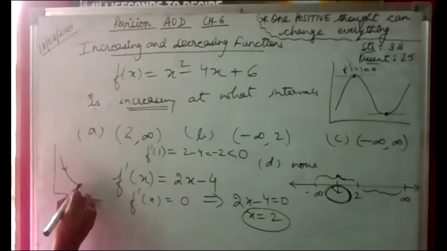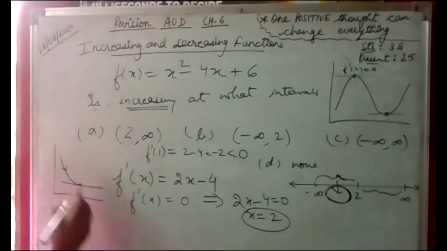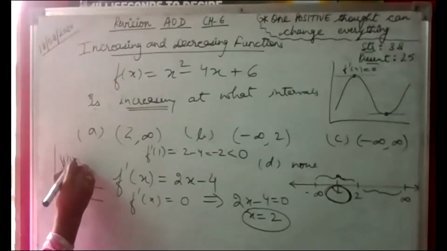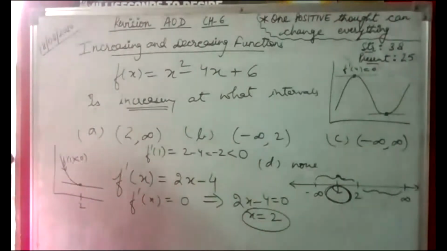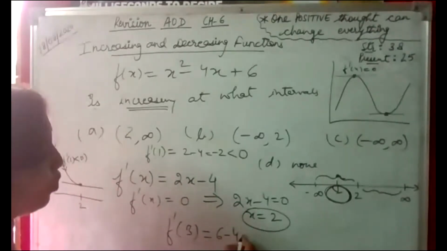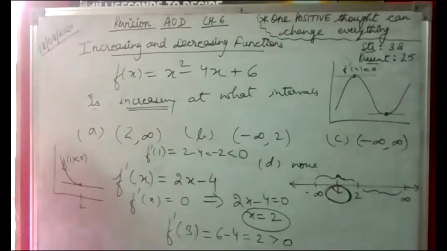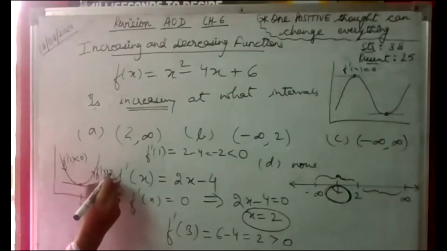This is point 2. The function is decreasing when it is between minus infinity to 2, right? So f dash 1 is less than 0. Then let's take a point in between 2 to infinity. Let's take 3. So f dash 3 we are finding out. 2 times 3 is 6 minus 4, which is 2, that is greater than 0. At 3 the derivative is greater than 0, so it is increasing.